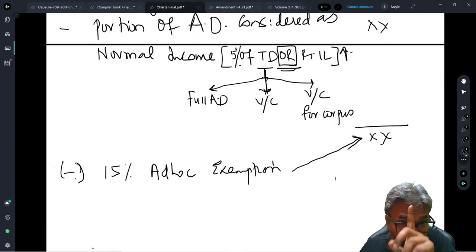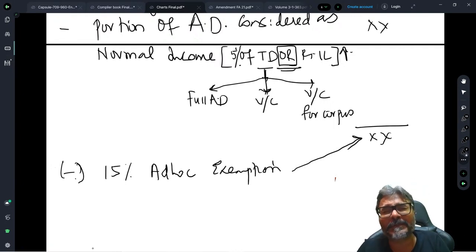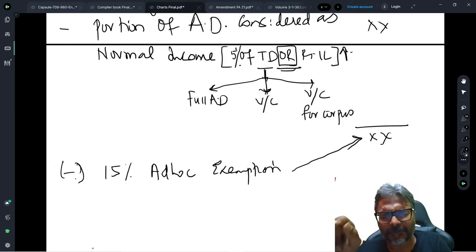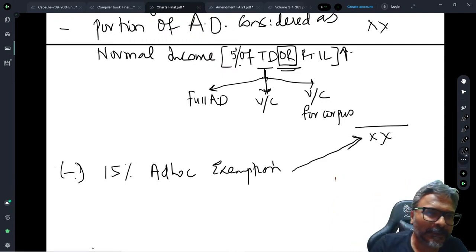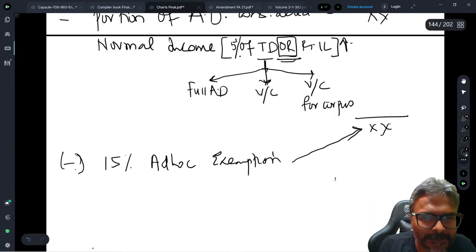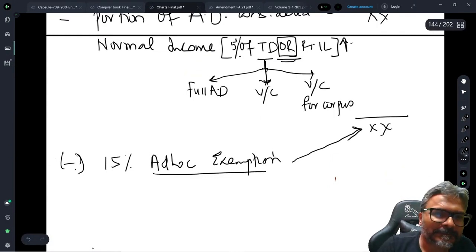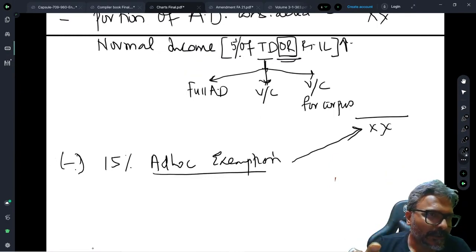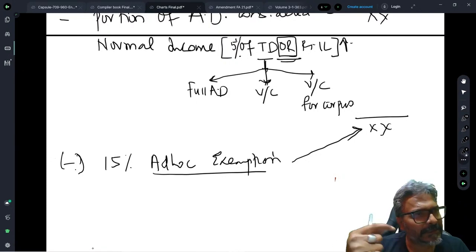Now there is one point which I just wanted to remind all of you, because again on this particular point a lot of mistakes could happen. Students, this 15% ad hoc exemption that we are talking about, primarily this is ad hocly allowed.